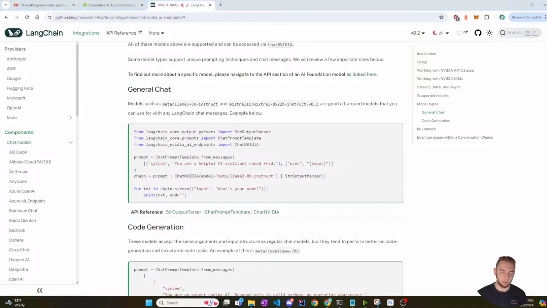So I have some code that I have downloaded. It's for another project, and just to keep the focus on the code I'm making now, I'm not going to show the full code on the screen for what I downloaded from another project that I'm working on. So I'm just going to open this up on my other monitor and then copy some of the things I need to actually build up the prompt like we have here in the LangChain documentation for NVIDIA.